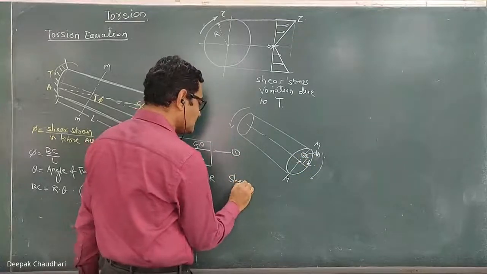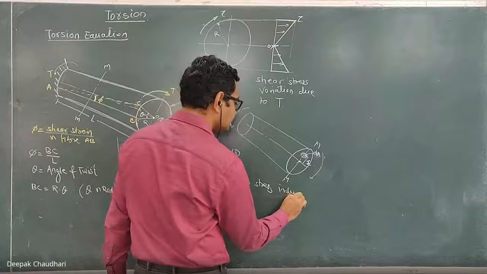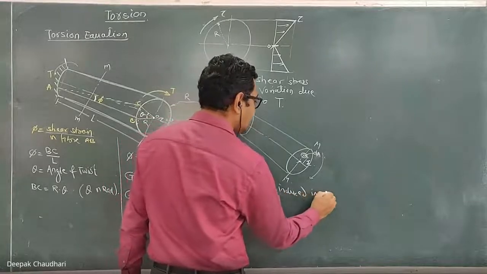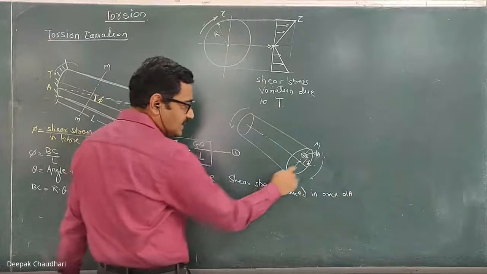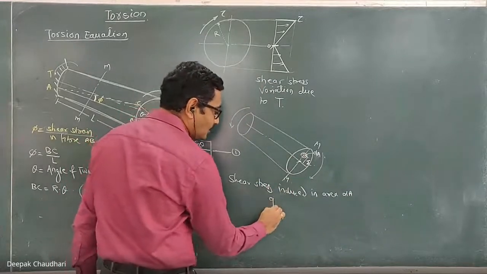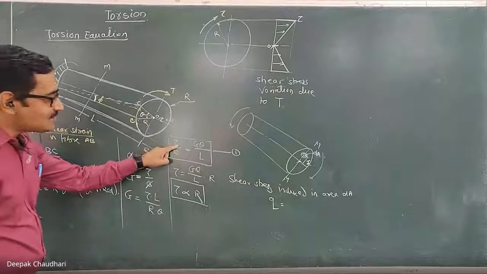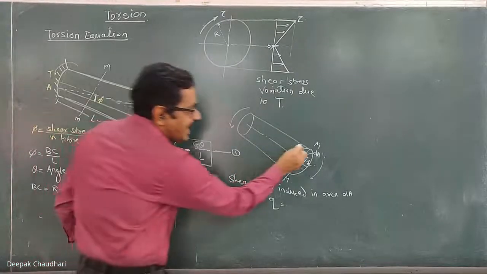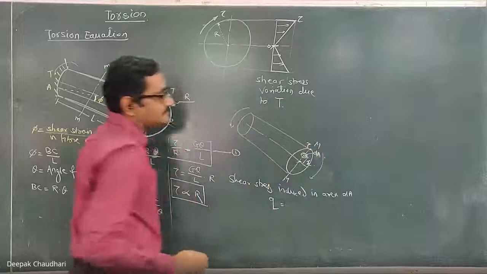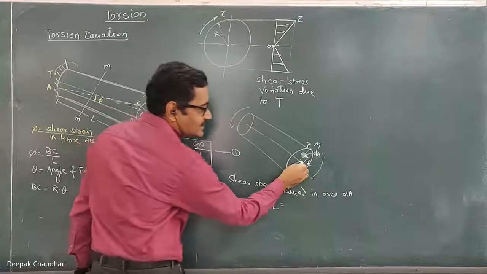The shear stress induced in area dA, I am going to denote as Q. Here it is not tau. Tau is the shear stress in this layer AB, which is at the extreme layer. Here the shear stress is tau in the extreme layer. But how much will the shear stress be on this area, which is at a distance of r?